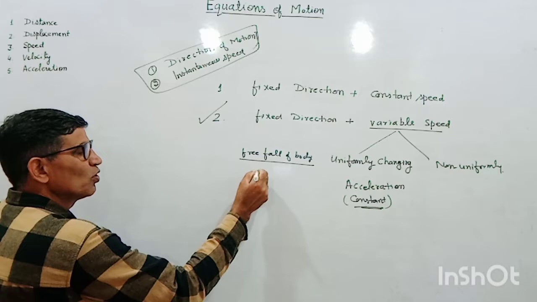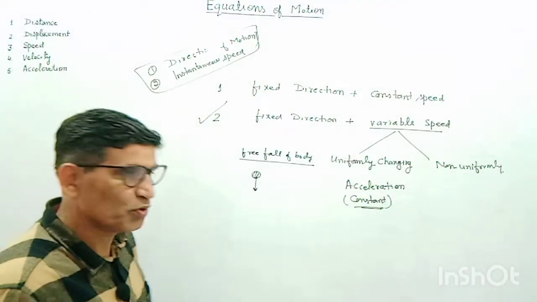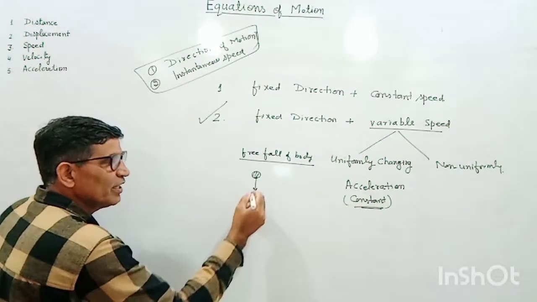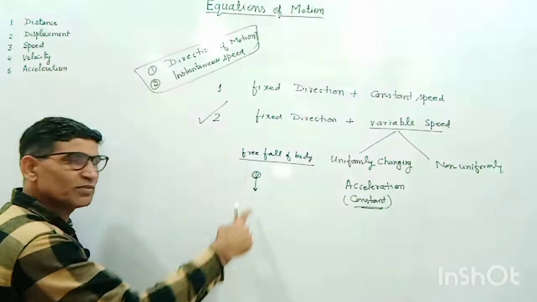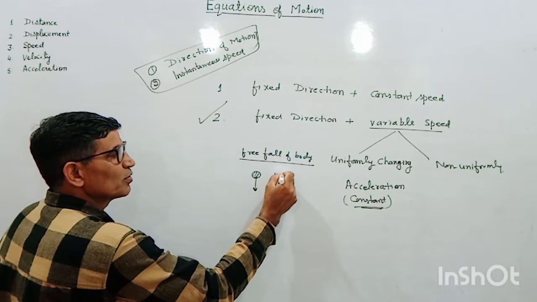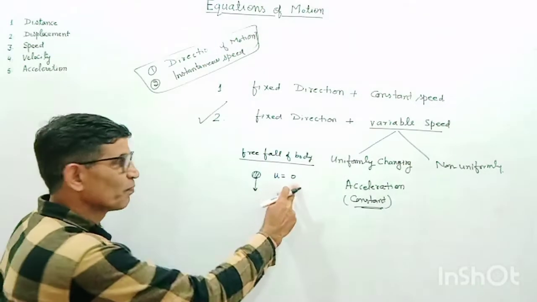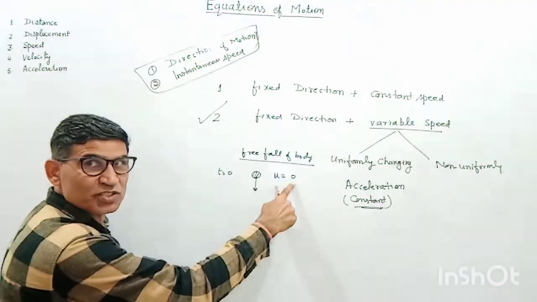Suppose this is a ball and it is falling freely in vacuum, or you can say there is no air resistance. We can call gravity is acting on it and its speed will increase. Direction will remain fixed, speed will increase. Initially u is equal to 0, means initial velocity is 0.